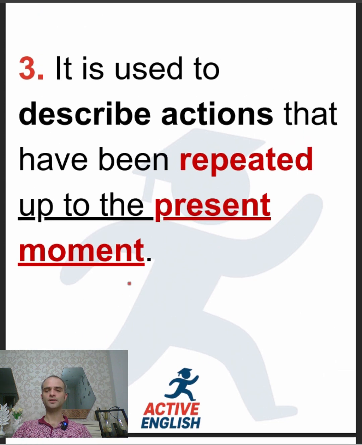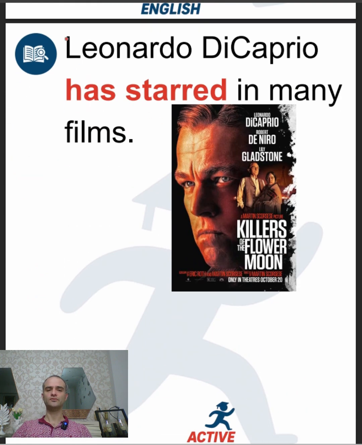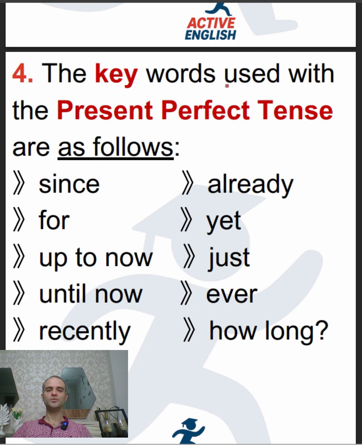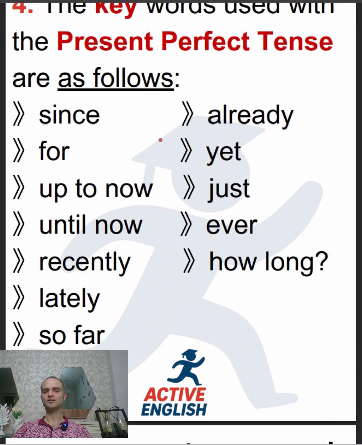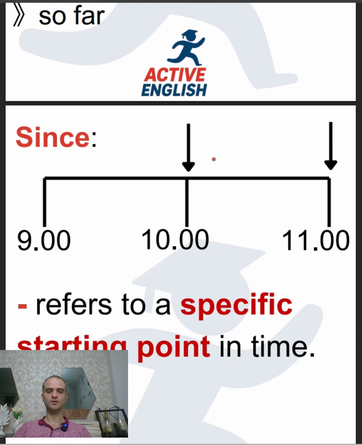So the third rule is, it is used to describe actions that have been repeated up to the present moment. So how many times the action took place is the concern here. For example, Leonardo DiCaprio has starred in many films. So when I use present perfect here, I understand the fact that he hasn't died yet. He is still alive and can star in films. So the key words used with the present perfect tense are as follows. Now we will look into them one by one.